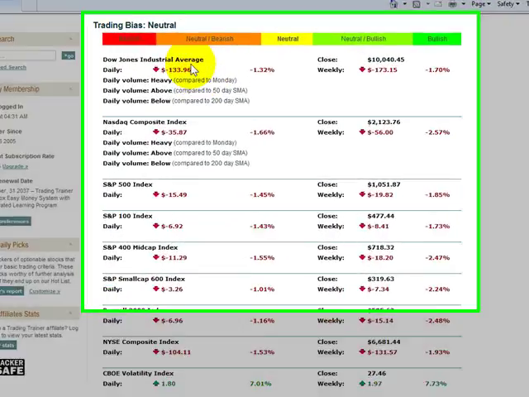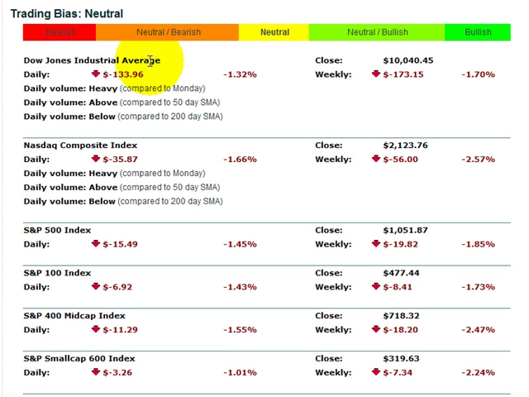All right, team. The industrials shown by the Dow Jones Industrial Average dropped 1.32% on heavy mixed average volume. Our tech stocks shown by our Nasdaq Composite Index dropped 1.66% on heavy mixed average volume. And our large cap shown by our S&P 500 index dropped 1.45%.